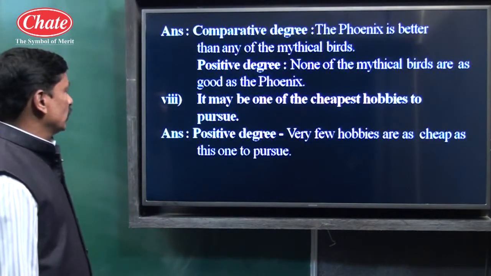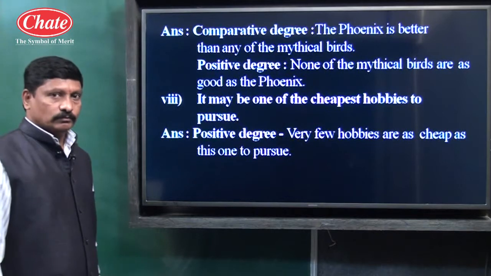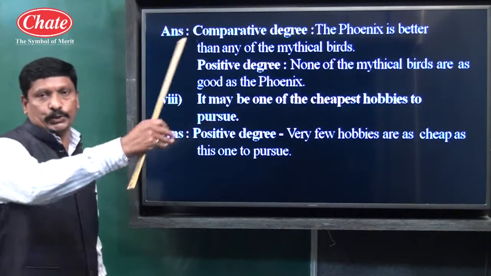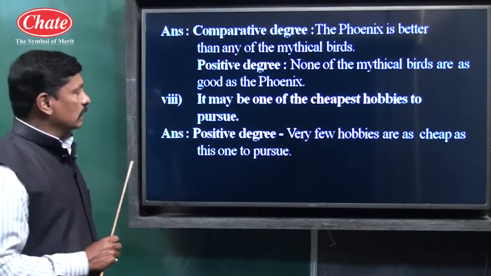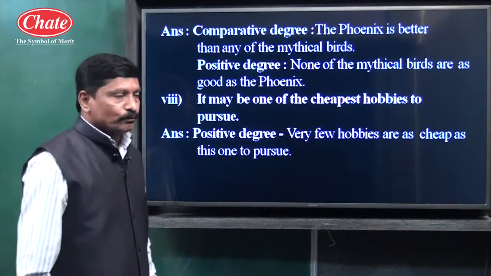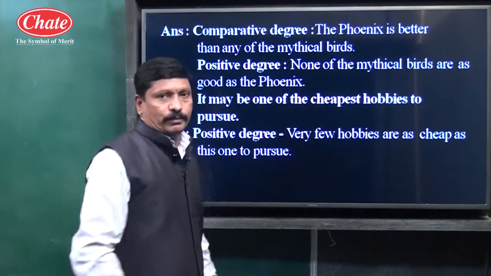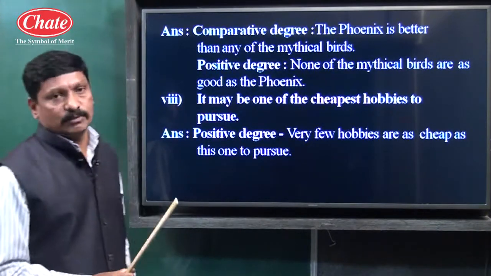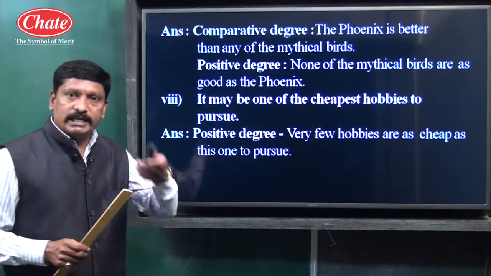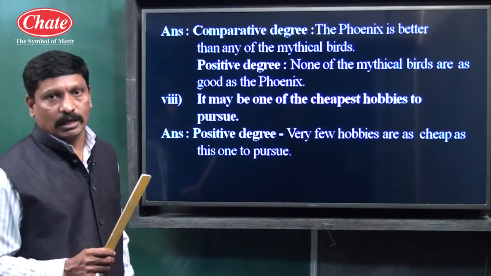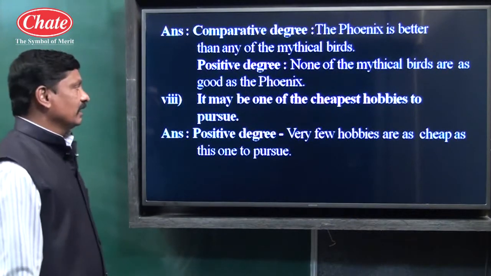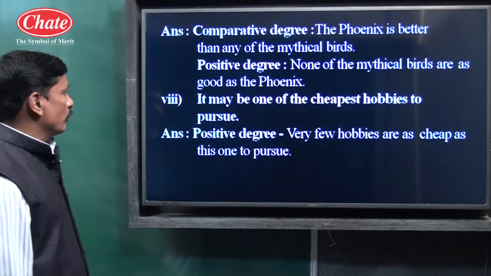Let us see next example. It may be one of the cheapest hobbies to pursue, means to follow. Means children, in this example, one is compared with many. There are many cheap hobbies and it may be one among them. So one is compared with many. It may be one of the cheapest hobbies to pursue.